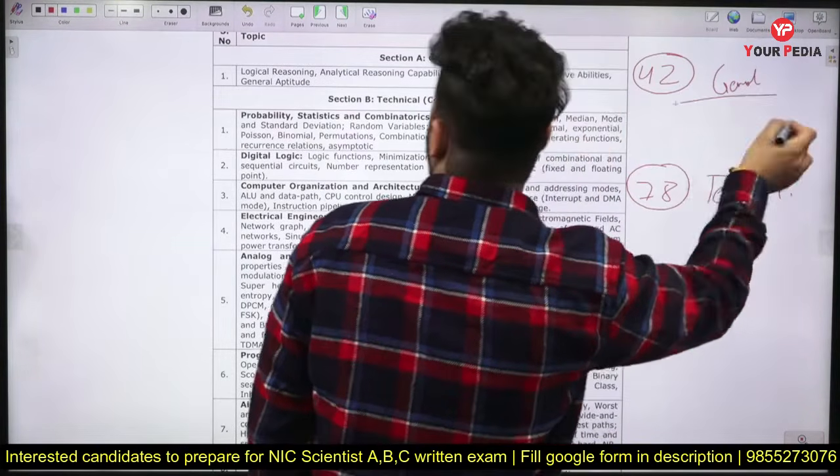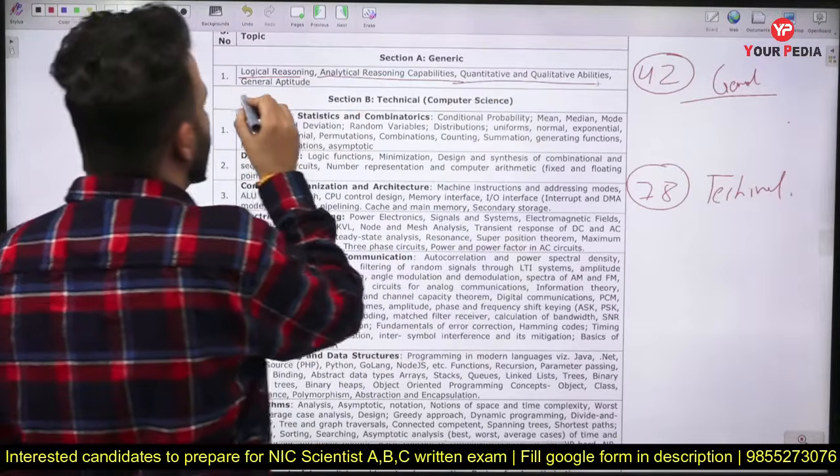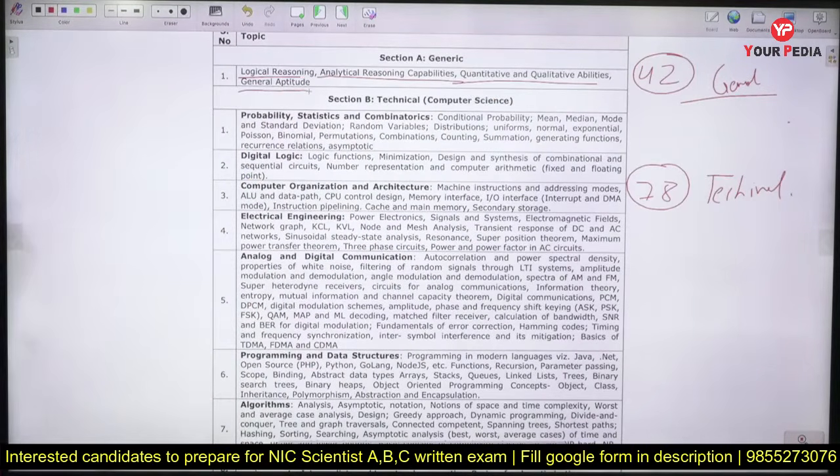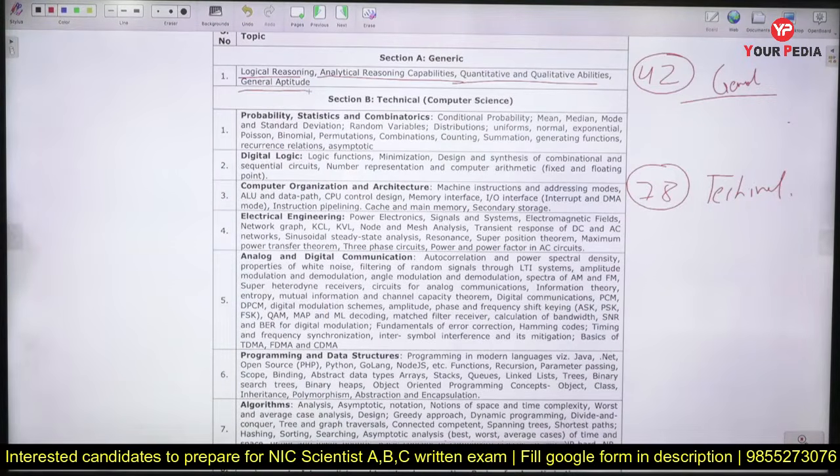So general will contain aptitude, logical reasoning, analytical reasoning, quantitative and qualitative, and general aptitude. So it will be a normal aptitude type of paper, for which you will have 42 questions. For the next part, technical, you will have 78 questions, and this is the syllabus that has been given by the institute.